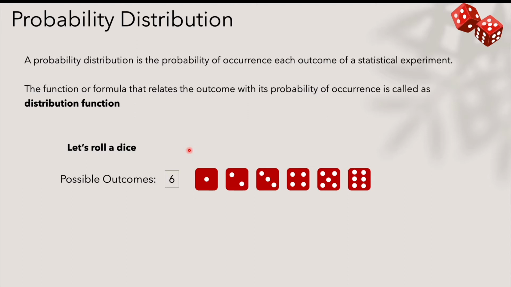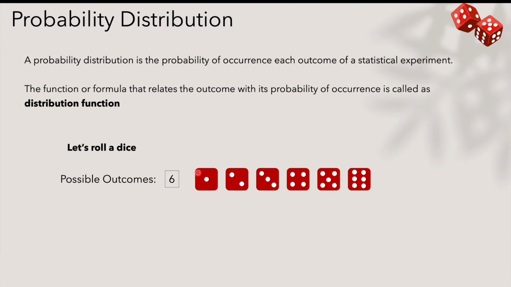We can either get 1, we can get 2, we can get 3, we can get 4, 5, or we can get 6. So there are 6 possible outcomes, and each of these outcomes has a certain probability associated with it. It means that there are certain chances for each of these outcomes to occur.